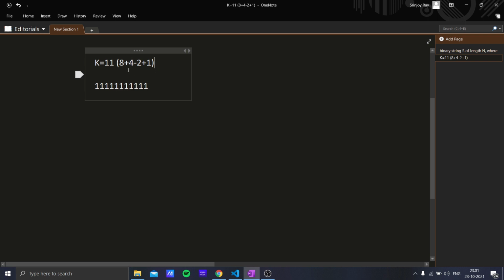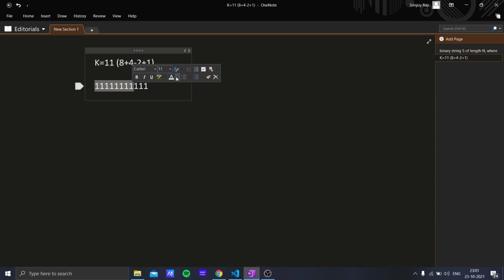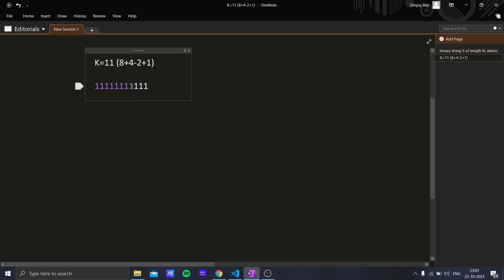That's equal to 11. So initially we can always see that the highest power of 2 always comes with a positive sign. So we can always take the highest power of 2 elements from the left, say 5, 6, 7, 8 elements, and convert them to zeros. What I will do is just change the color. These elements are zeros. So we see that there is a minus 2 here, and plus 4 and plus 1. The algorithm that I will use is, after assigning the highest power of 2 elements from the left, I will start assigning the negative